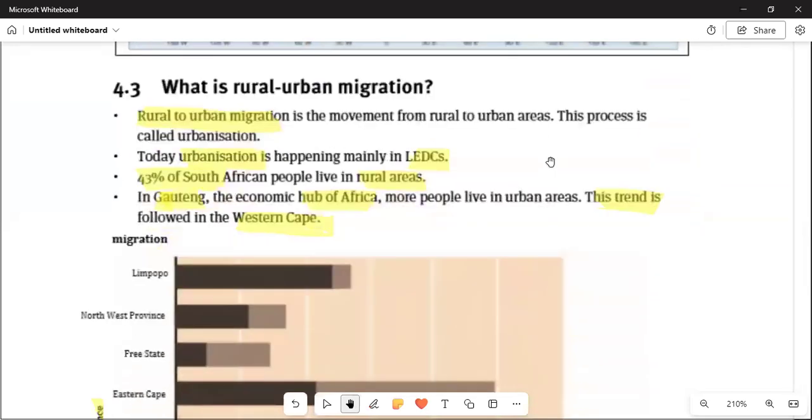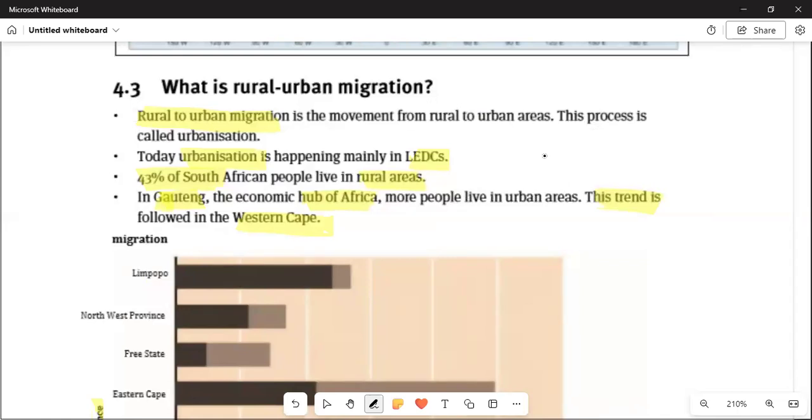When we are moving on again, in 4.3, what is rural urban migration? So we are asked to say, what is rural to urban migration? It means rural urban migration is the movement from rural to urban areas. When people are moving from the rural areas to urban areas, this process is called urbanization.